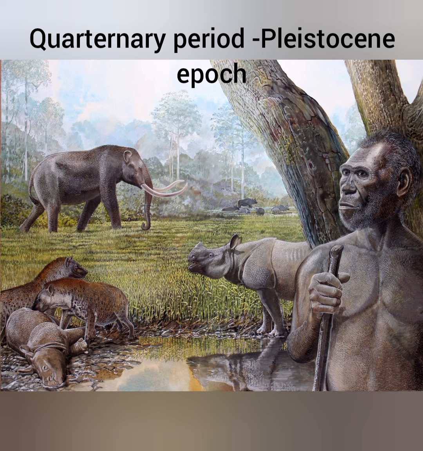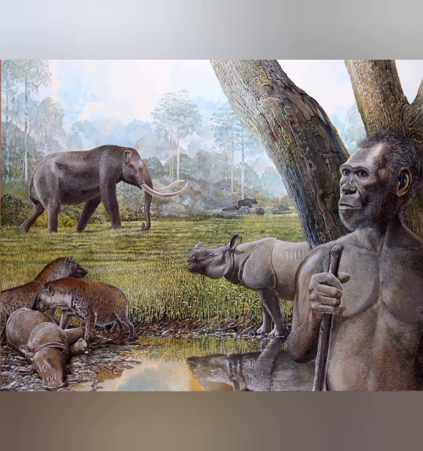The Quaternary period, the last period, is also divided into two epochs, which were Pleistocene and Holocene. Pleistocene is also known as the Ice Age, where the temperature became so cold that there were extensive ice sheets that spread all over the continents, and there was a formation of glaciers. There was a great diversity of mammals, from giant sloths to mastodons to mammoths and camels. Even humans spread over most of the continents of the world.